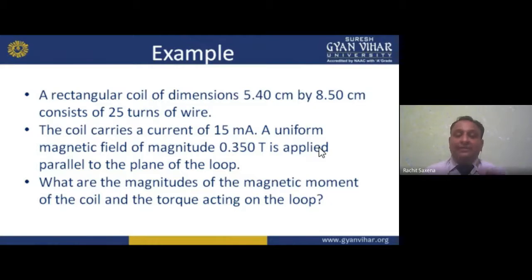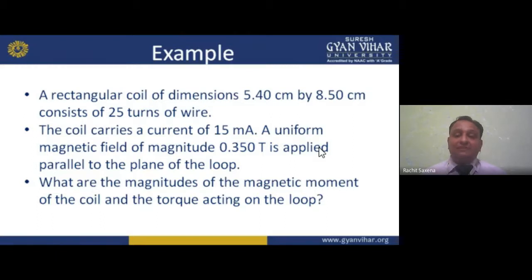Now I am reading this numerical again for better understanding. A rectangular coil. A coil is given, of which form? Rectangular form. Dimensions are given as L by B, we can say. Length is 5.40 centimeter by breadth 8.50 centimeter, consists of 25 turns of wire. Length is given, breadth is given, so we can calculate the area, that is L into B, length into breadth. Okay.